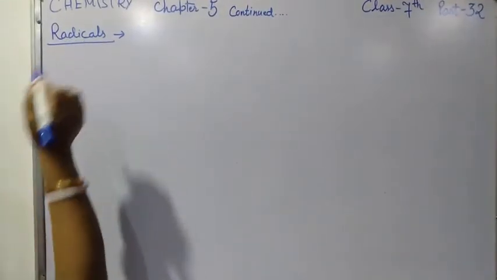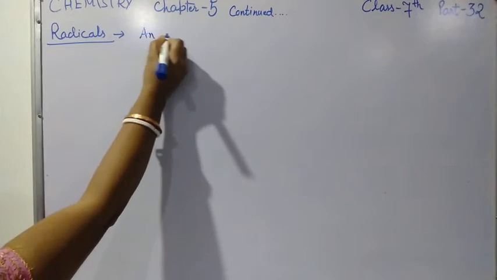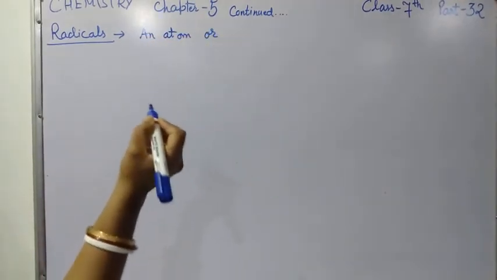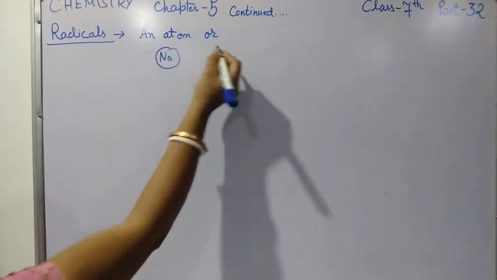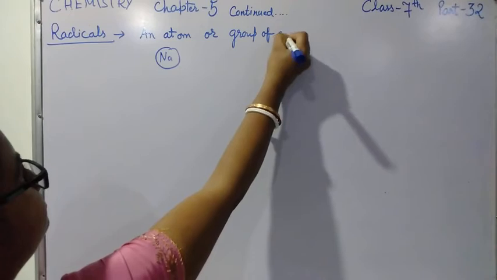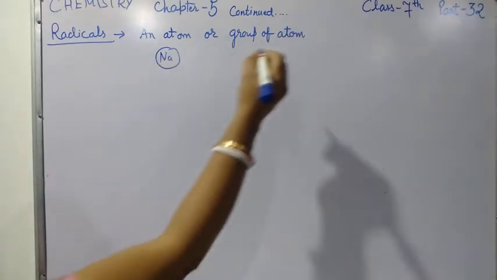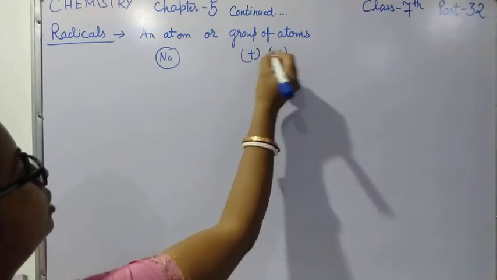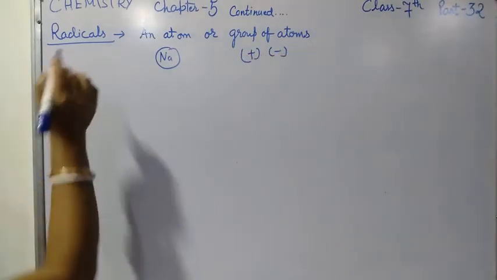Okay, so what do you mean by radicals? An atom or a group of atoms, suppose sodium is an atom, which contains positive or negative charge is known as a radical.